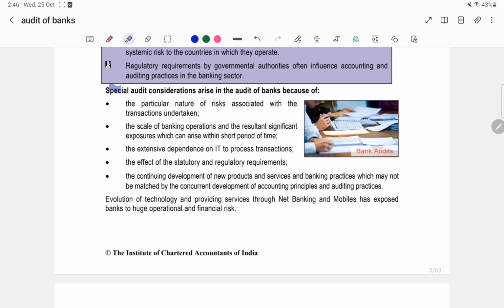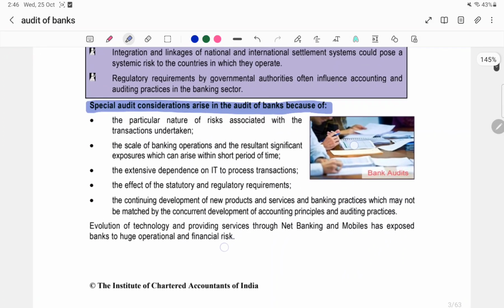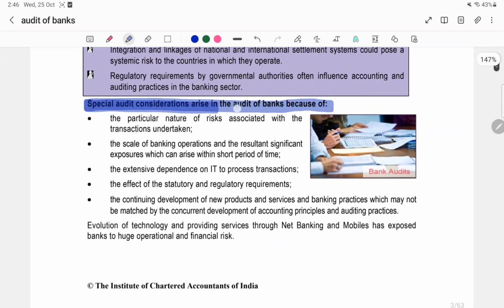So first we'll cover the topic special audit considerations that arise in the audit of banks. Why does the special audit consideration arise in audit of banks? Because of the nature of risk associated with the transactions in the bank. So what is the keyword for this? This is nature. Next, the scale of banking operations. So the keyword will be scale of banking operations.